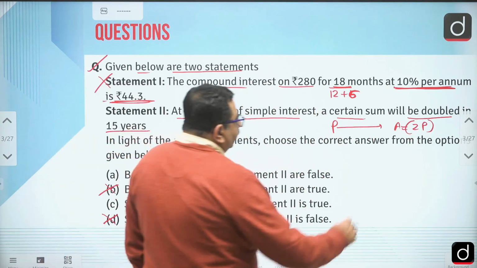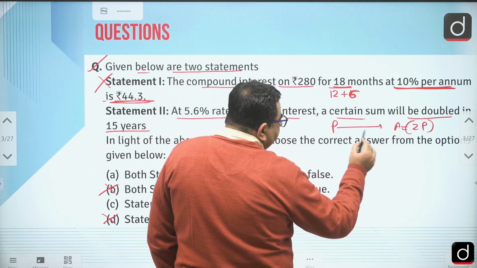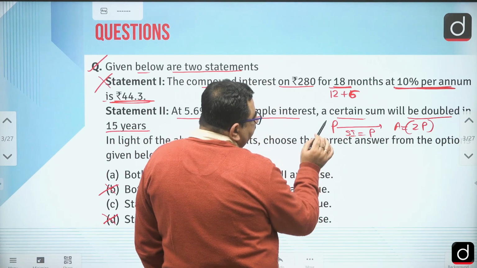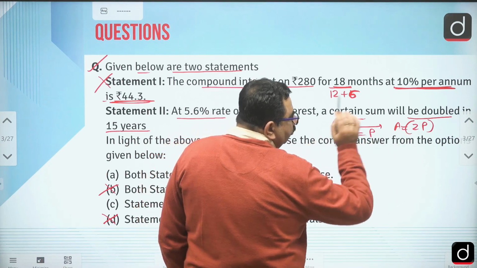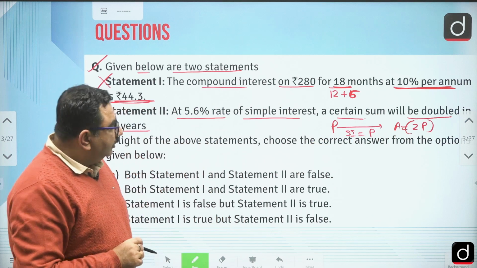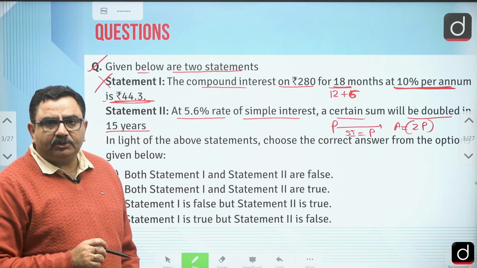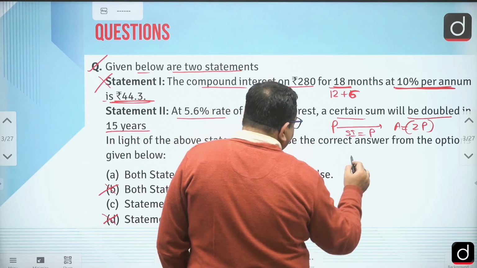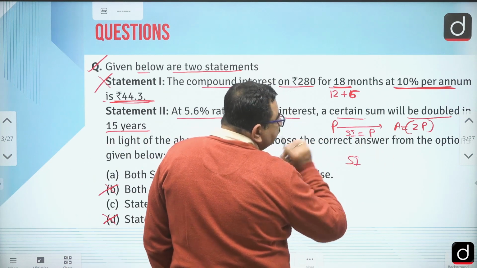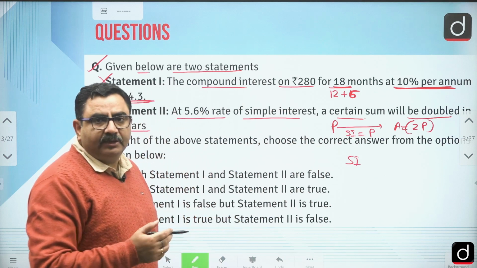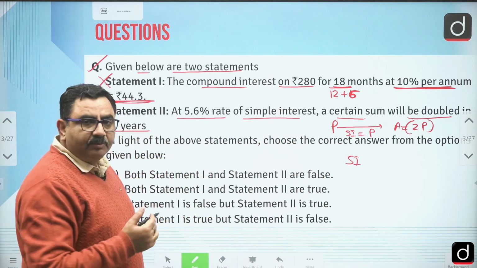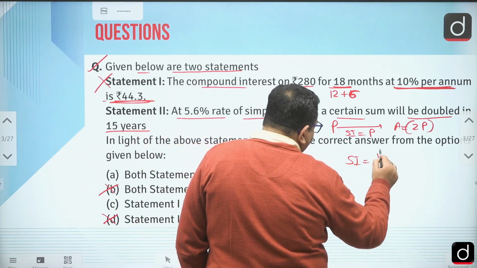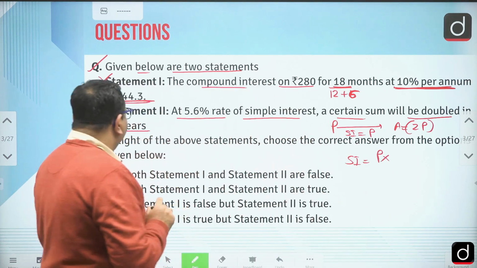So the simple interest earned should be equal to P, because principal plus interest is the amount. So let's see what the simple interest earned is. If it comes out to be P, then definitely we can say it will be doubled. If it is not P, then not. So SI is equal to P into R. What is R?